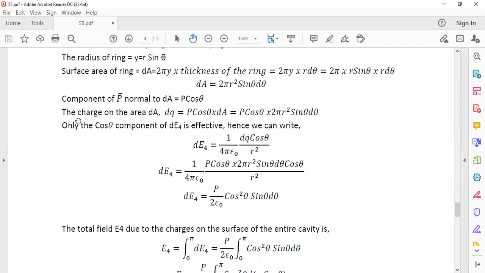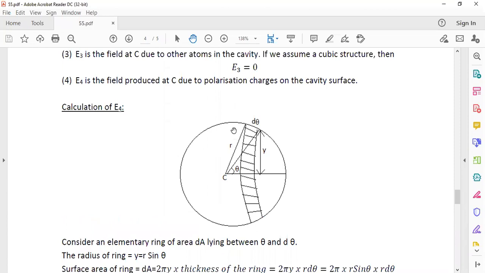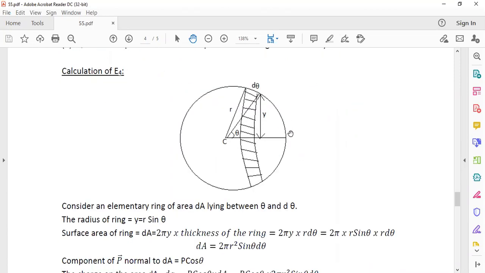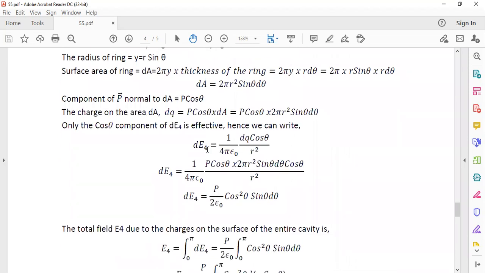First let us find the field due to the charges on the strip. dE4 is equal to 1 by 4 pi epsilon naught into charge by square of the distance. But the whole field is not effective in creating polarization.